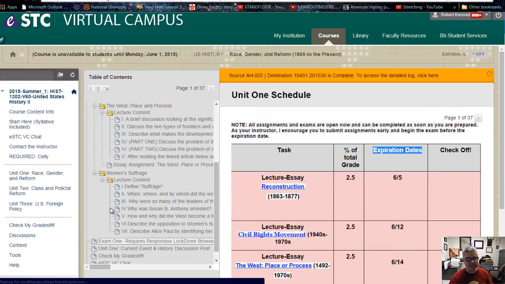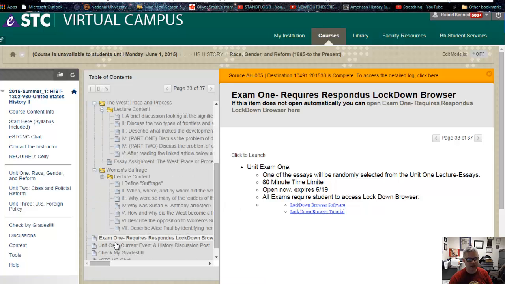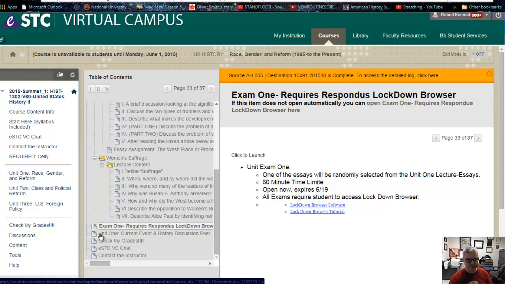Down below here is the exam. So you'll click there, you scroll down, click there for the exam. If it doesn't open automatically, you click here and it will open up for you. Make sure when you are ready to take the exam, you're opening up in Lockdown Browser. If you have not downloaded Lockdown Browser, push pause and do so now by clicking this link right here. Right here is a quick tutorial. The tutorial talks about Moodle, but everything applies. It doesn't matter. We're using Blackboard, obviously, but even if we were using Moodle, everything in that video still applies.